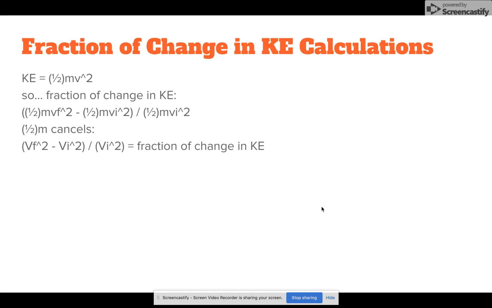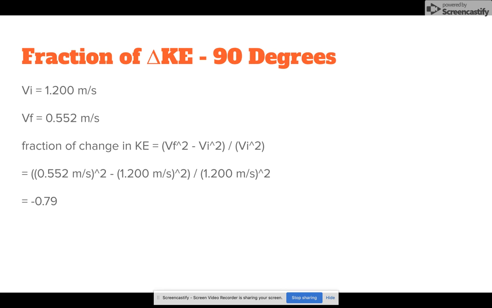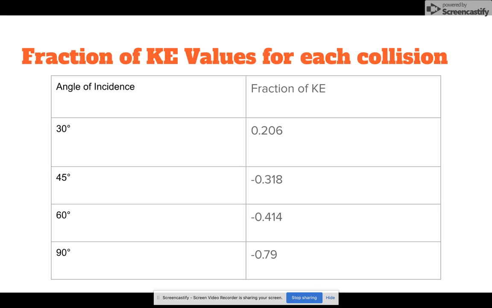So this was the equation that we used to calculate our fraction of change in kinetic energy. We used the kinetic energy equation, which is 1/2 mv squared. And since 1/2 and the m are scalar quantities, we canceled those out and we got v final squared minus v initial squared, over v initial squared. So we did this calculation for every angle, and a larger angle means that more kinetic energy is lost to the environment if we're considering the ball our system.